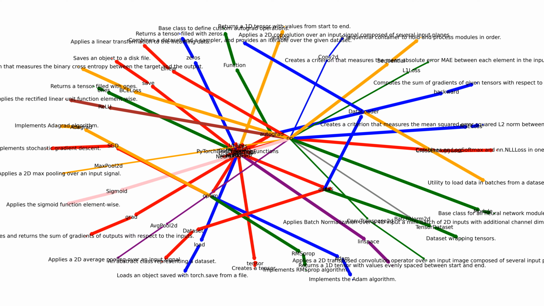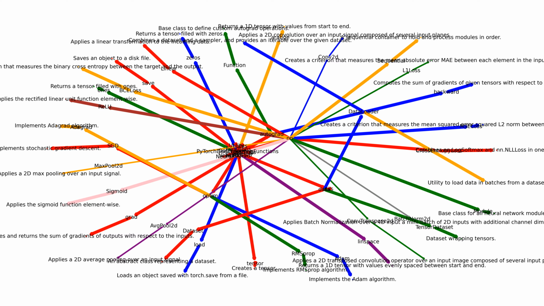Neural network layers. torch.nn.Linear applies a linear transformation to the incoming data. torch.nn.Conv2d applies a 2D convolution over an input signal composed of several input planes. torch.nn.ConvTranspose2d applies a 2D transposed convolution operator over an input image composed of several input planes.